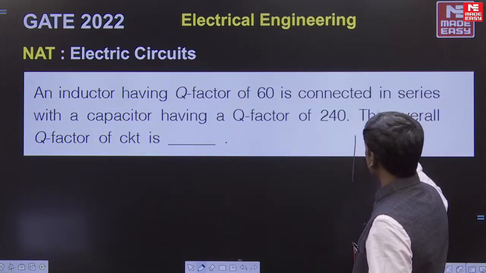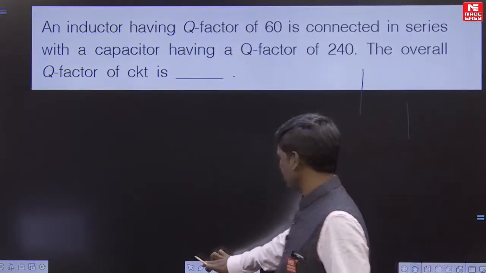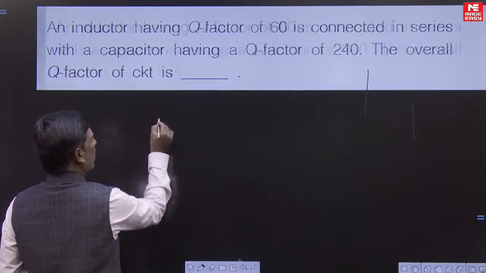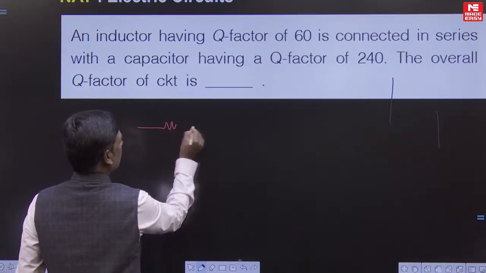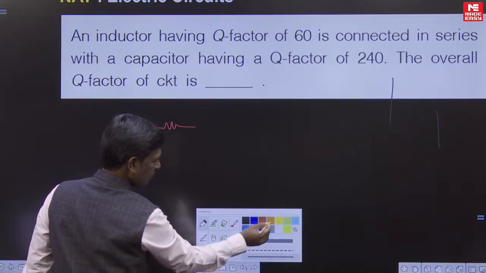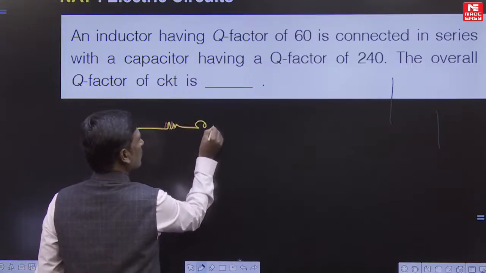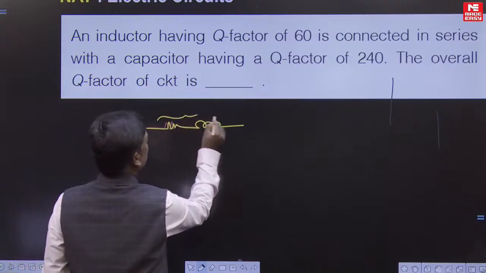The circuit is similar to this. Here is the coil, and the quality factor given is 60.